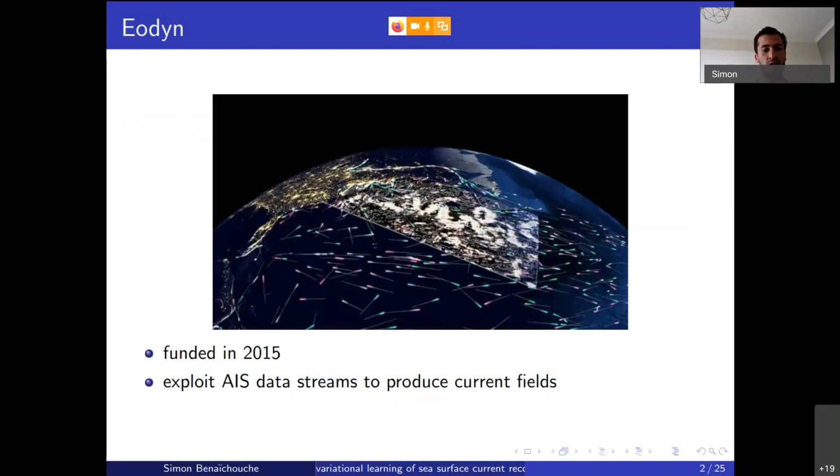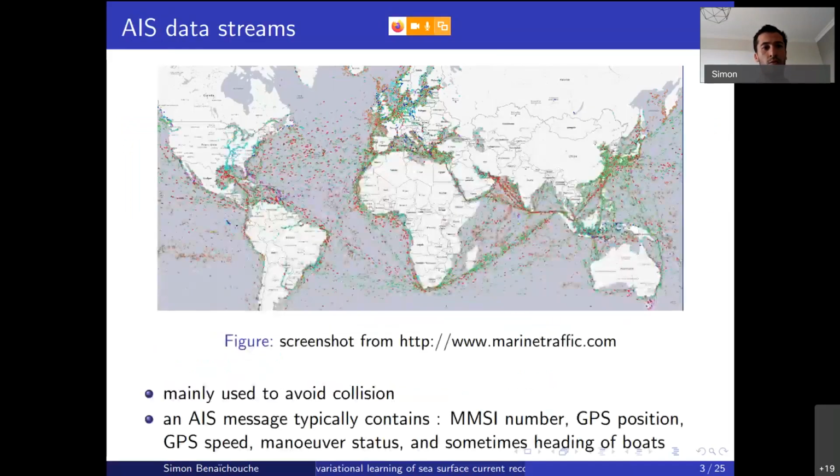And the goal of this company is to exploit vessel tracking data to produce geophysical fields such as surface current velocity fields. And to do that, we use what we call AIS data, for Automatic Identification System. This system has been mandatory for boats since 2004. It is used for safety reasons to avoid collisions between boats, and it involves typically hundreds of millions of messages each day. So when you are at sea, a boat sends information to its environment, to the other boats,